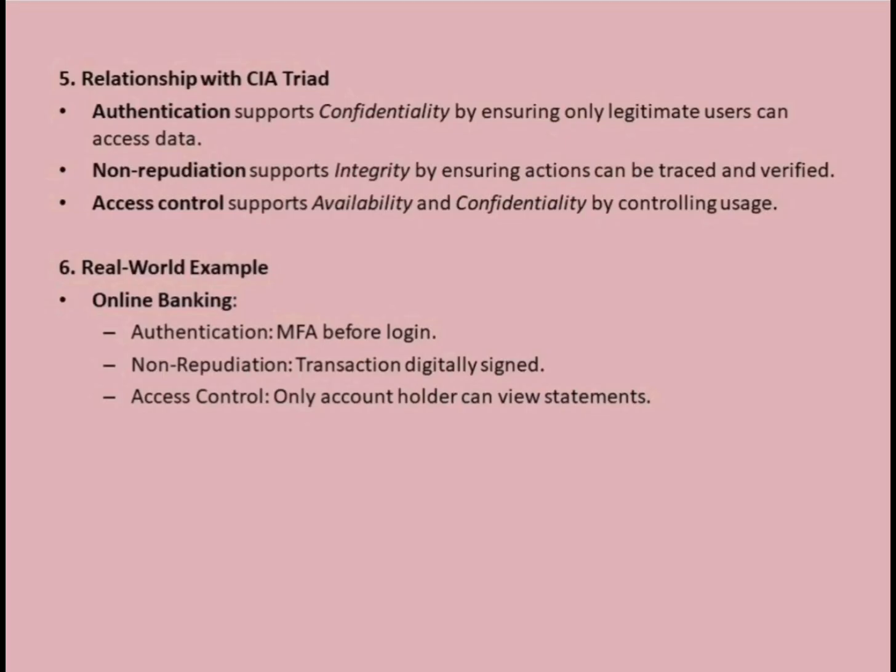Relationship with CIA Triad. In cybersecurity, the CIA Triad stands for confidentiality, integrity, and availability, which are the three core principles of information security. Authentication plays a vital role in confidentiality because it ensures that only the right, legitimate users can access sensitive data. Non-repudiation helps maintain integrity by providing proof that certain actions, such as sending a message or making a transaction, were indeed performed by a specific user and cannot be denied later.